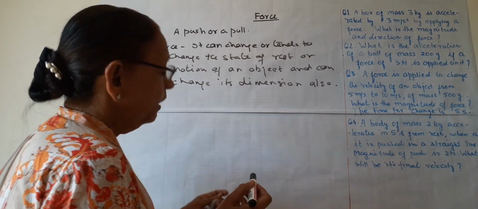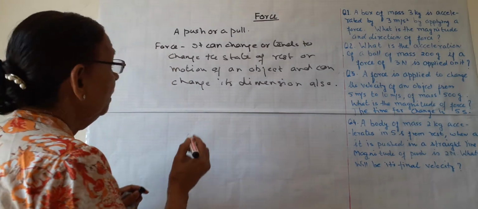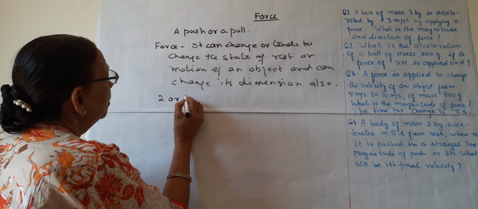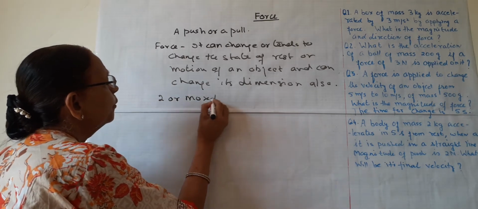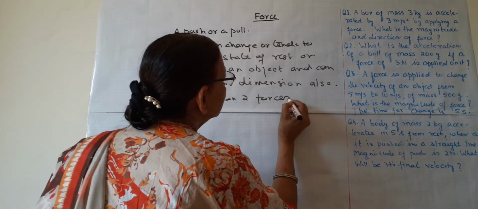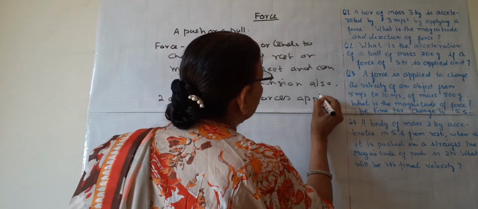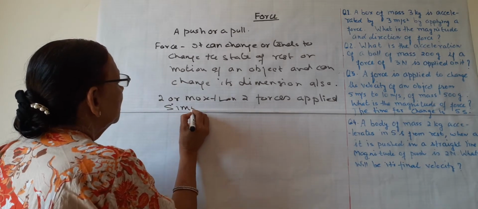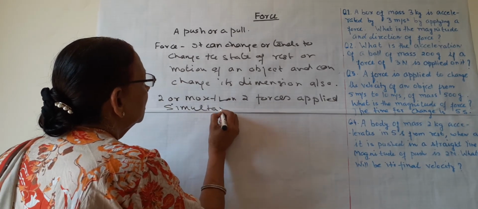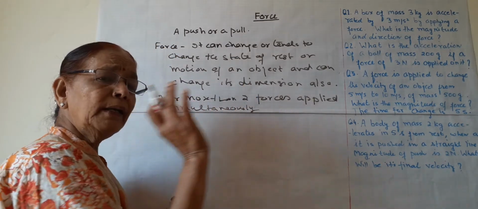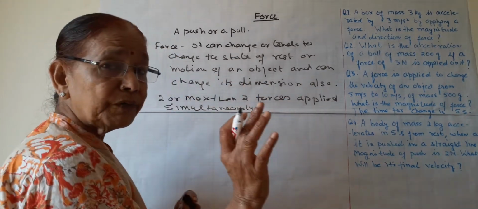Now we will see what happens if two or more than two forces are applied simultaneously. If one force is applied, the body moves in the direction of the force.